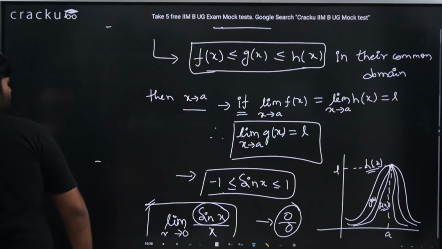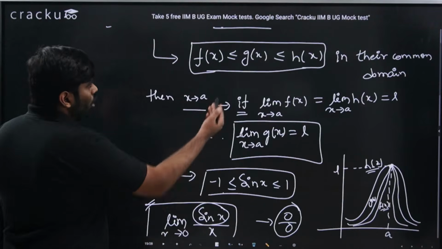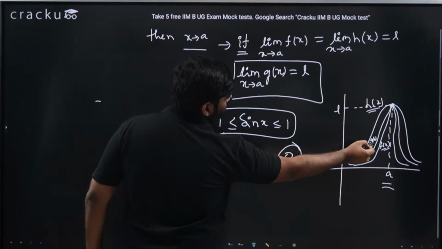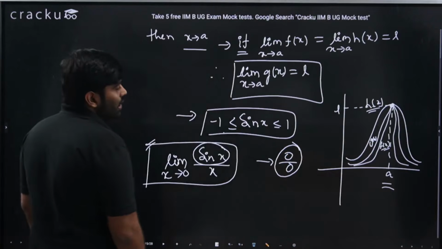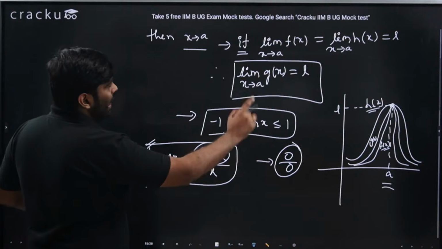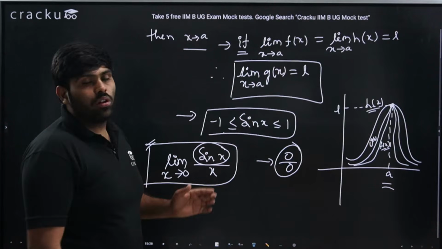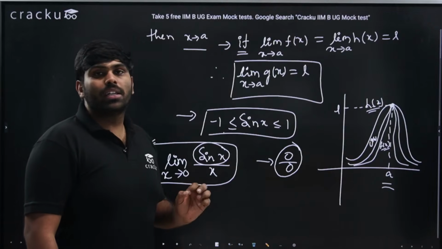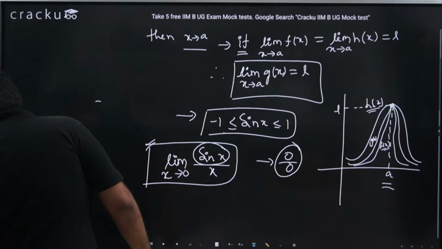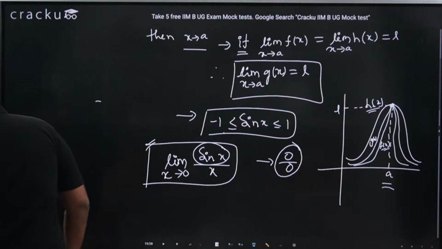Please do respond here. Are you able to understand that in this common domain, if every time h of x is greater than or equal to g of x is greater than or equal to f of x, and if the limits of h of x and f of x coincide at a value called L, then definitely g of x should also coincide with the value L at that particular x equal to a? Is this understandable, guys, from the graphical point of view?